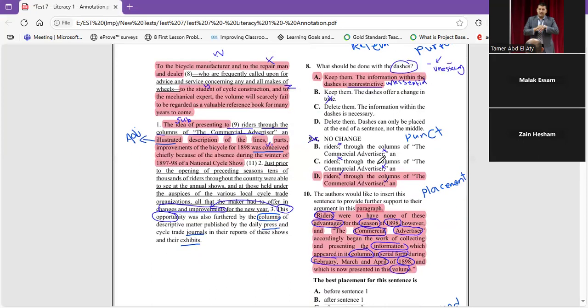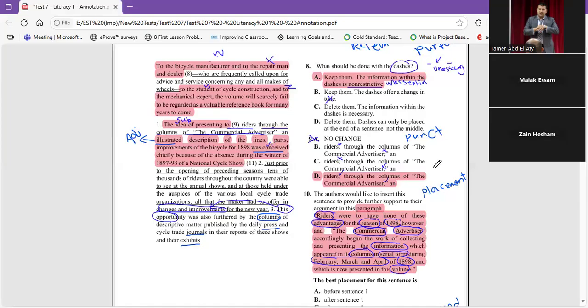Let's go to number 9, and number 9 here is punctuation. How do you know that it's punctuation? Because the words are the same and the difference is only in the punctuation marks. It said, the idea of presenting two writers through the columns of the commercial advertiser.